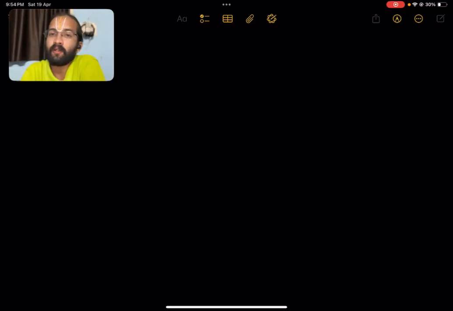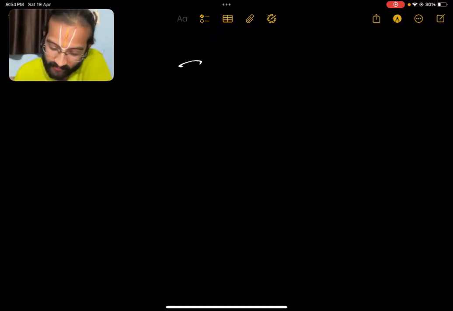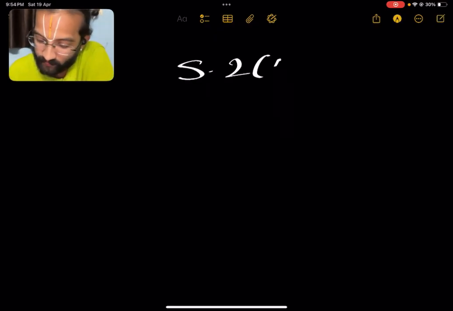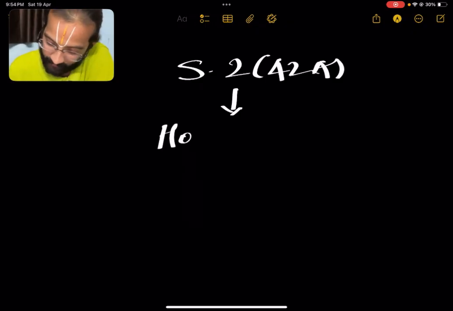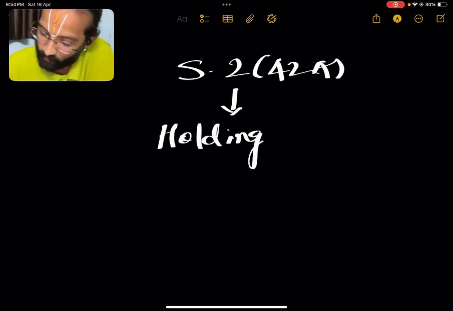Now, we will deep dive into capital gains on the sale of unlisted shares, specifically under Section 112, subsection 1, clause C. We know that assets can be classified as short-term or long-term assets depending on their holding period. Section 2(42A) speaks about the holding period.